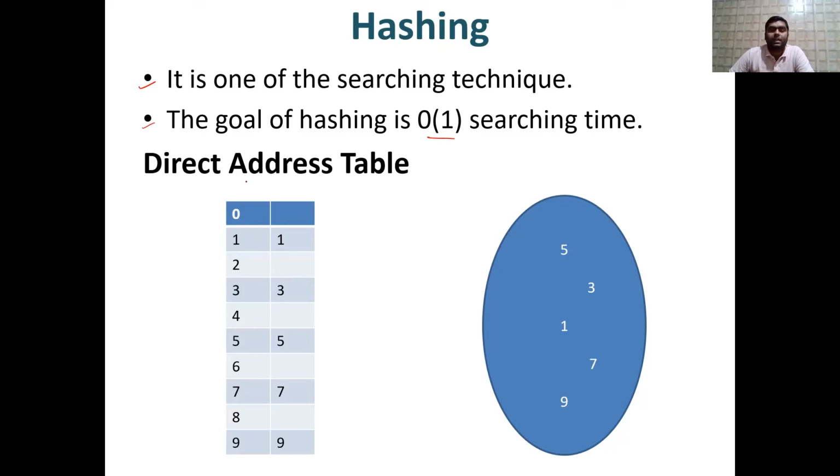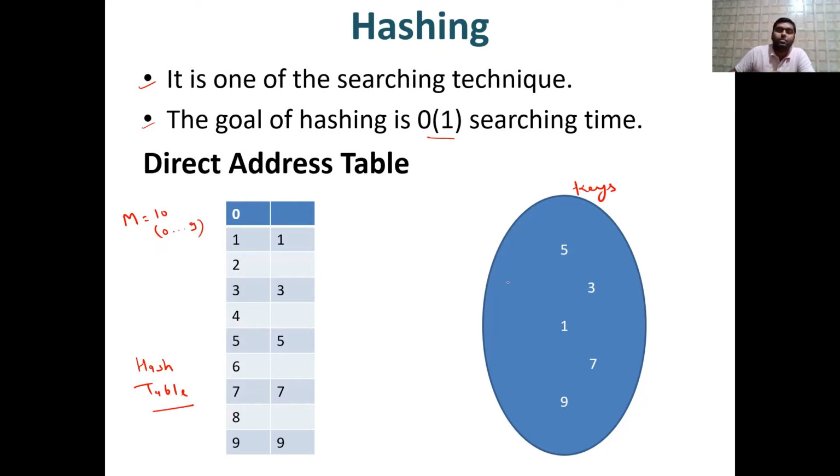Now, direct address table. Observe very carefully. This is a direct address table, and we also call it a hash table. Observe very carefully from now onwards. Hash table, and I am assuming the size of this table is 10, so from 0 to 9. And these are our keys.